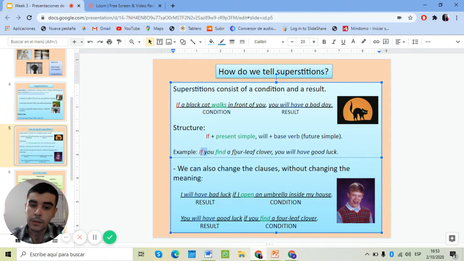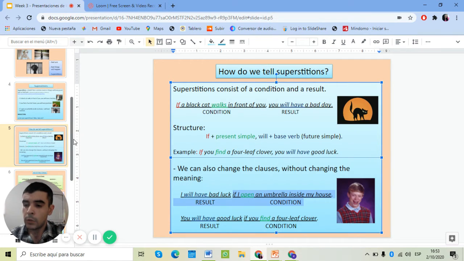If you find a four-leaf clover, comma, that's the condition, you will have good luck. That's the result. Sometimes we can change the order of the sections of the sentence, right? Sometimes the result goes first and then the condition, like here. We have I will have bad luck, that's the result. And then goes the condition: if I open an umbrella inside my house, right?